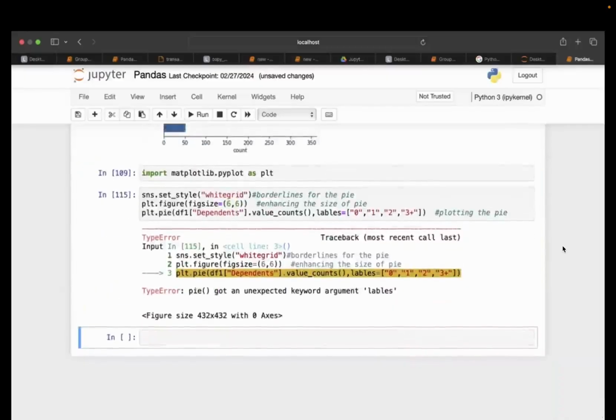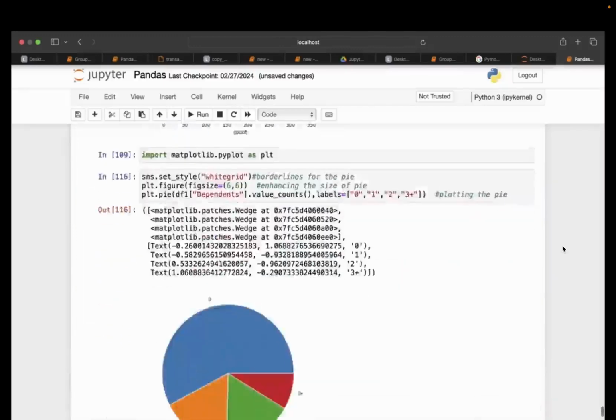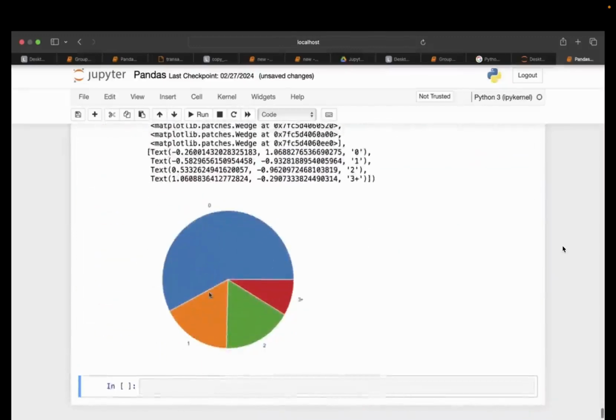Wait a minute. Labels, the spelling is wrong. Okay, here you can see. You can also increase the size of this font, that we will learn later. That is going to happen with the help of matplotlib. So don't worry about that. Simply you can see what is happening. It is labeling my pie like this.